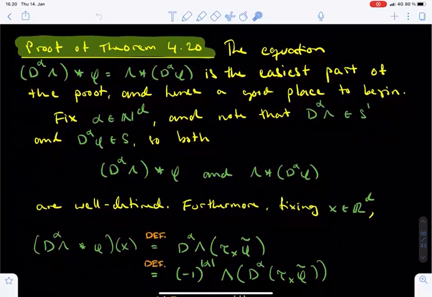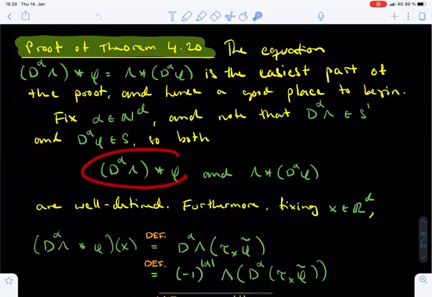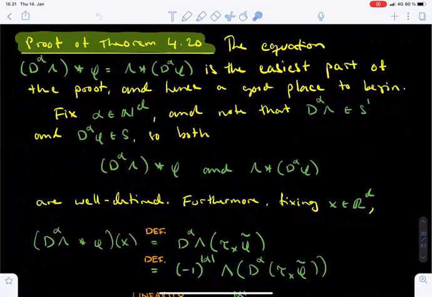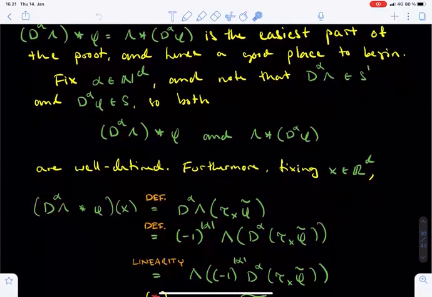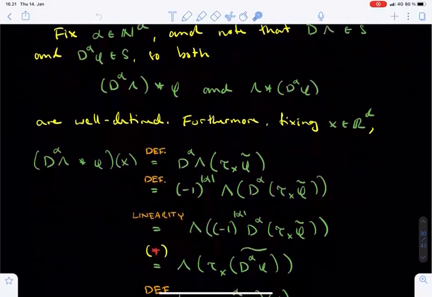To prove this statement, we fix a multi-index alpha and observe that d alpha of lambda is again a tempered distribution, and d alpha of phi is again a Schwartz function. So the two convolutions we consider here are defined by our general definition, definition 4.19, of the convolution between a tempered distribution and a Schwartz function. The fact that these two convolutions agree is just a matter of some computation.